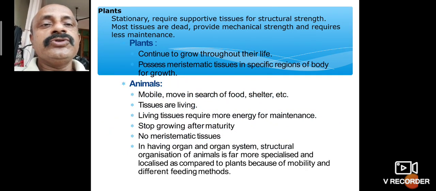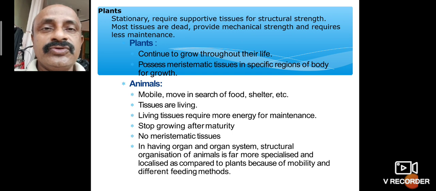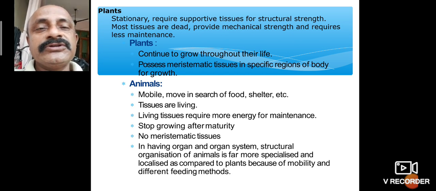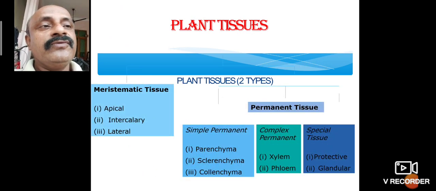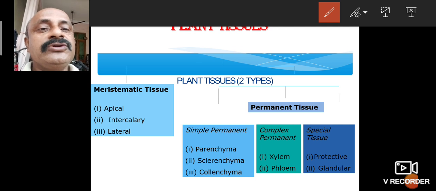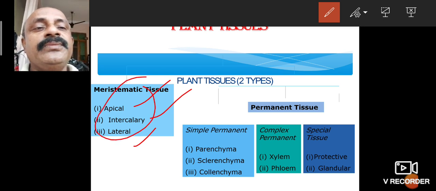But plants continue to grow throughout their life. They possess meristematic tissues in specific regions of the body for growth. The meristematic tissues are present in specific growth regions of the plant body. So how many types of plant tissues are here? The first is apical, the second is intercalary, and the third is lateral. These are meristematic tissues.